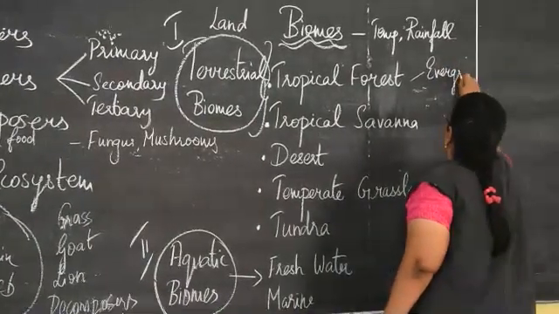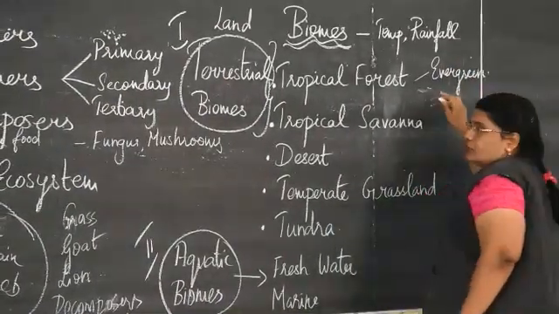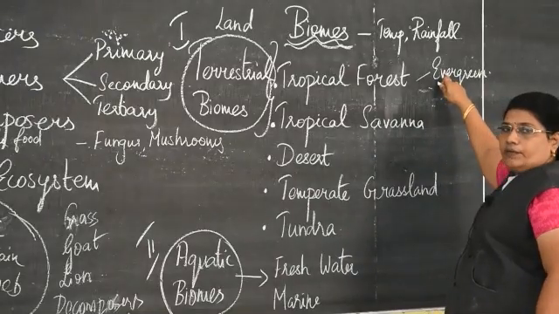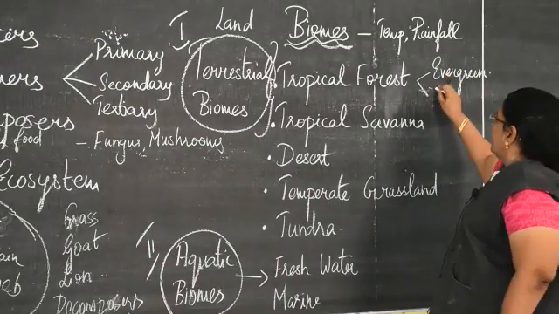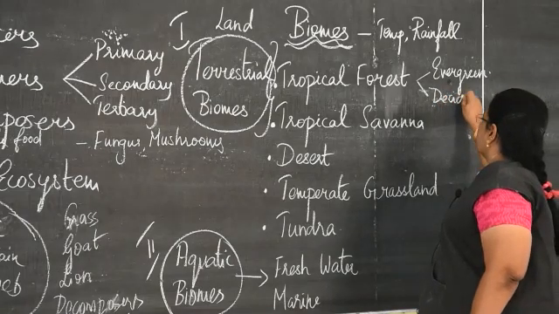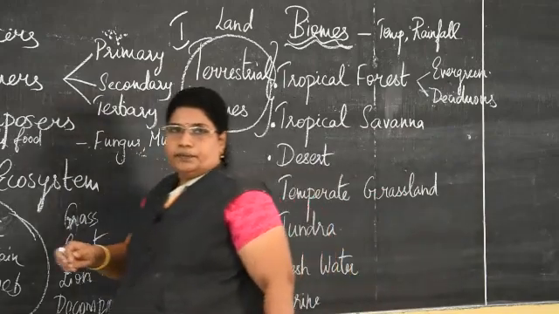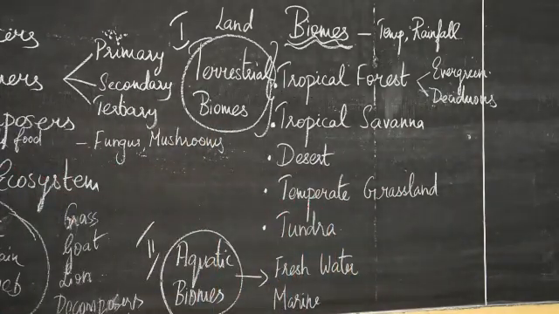Evergreen forests don't shed their leaves throughout the year. They are always green in color. Then we have the deciduous forest. They shed their leaves once in a year. For example, these tropical forests have the highest biodiversity and primary productivity of any of the terrestrial biomes.